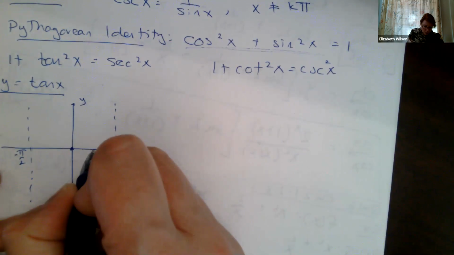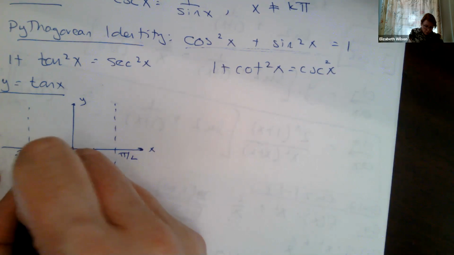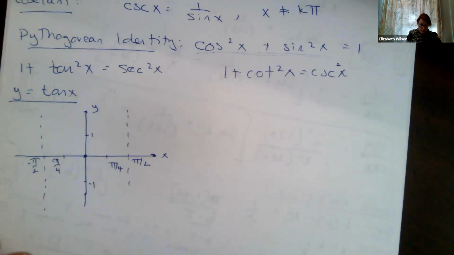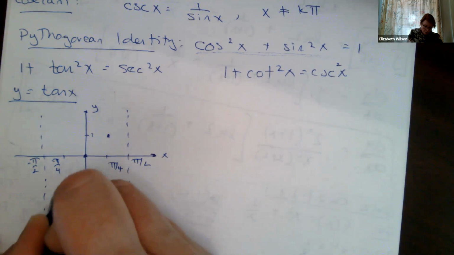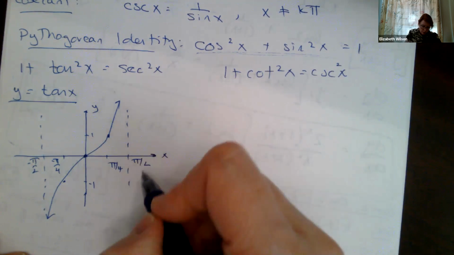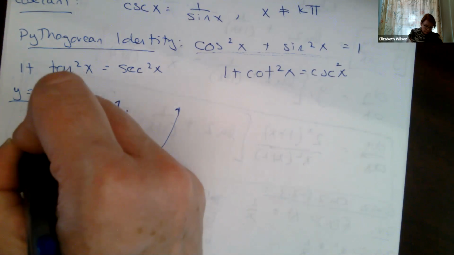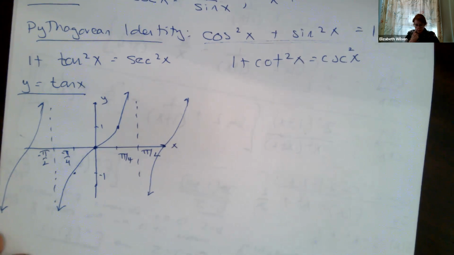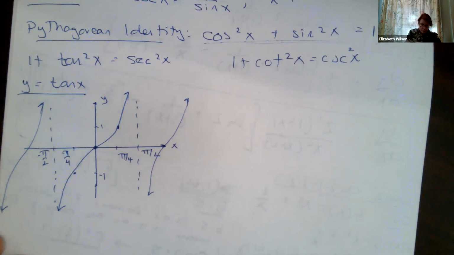I'm going to draw out pi over 4, minus pi over 4. These are values where our sine and cosine are equal to each other, so a tangent is equal to 1 or minus 1. That gives me a rough draft for what my tangent function is going to look like. Then this thing's going to repeat again and again and again. So the tangent function is an increasing function, and it's periodic, with a period equal to pi.